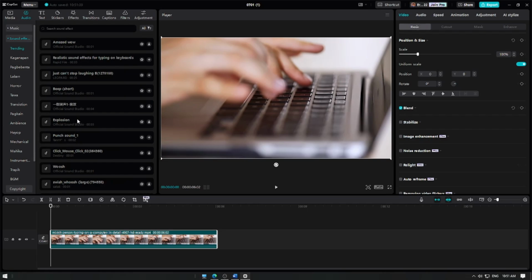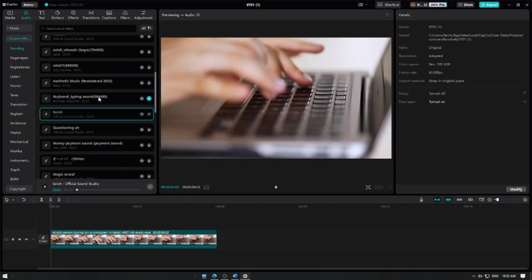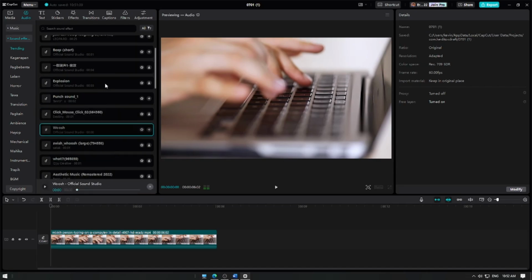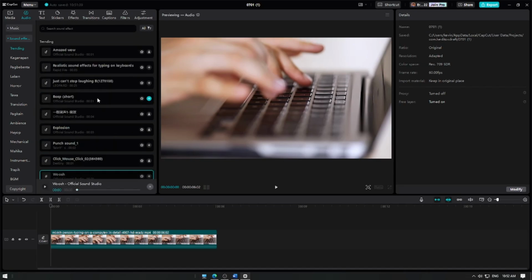Scroll through the categories to find the sound effect that suits your video. You can preview each sound effect by clicking the play button next to it. You can also use the search bar and type a keyword to find your preferred sound effect easily.